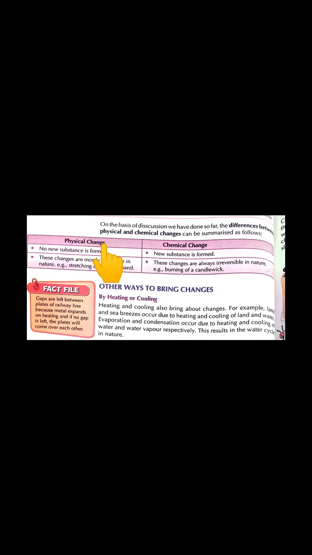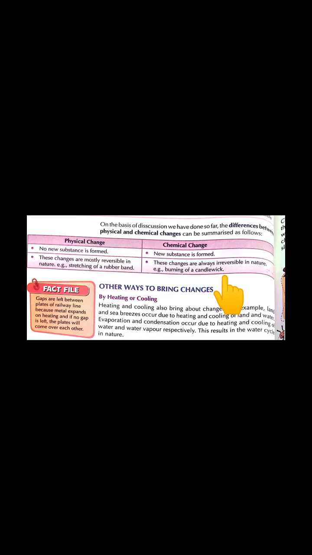So in this video, we are going to discuss the difference between physical change and chemical change. No new substance is formed in physical change. These changes are mostly reversible in nature, for example, stretching of a rubber band. In chemical change, new substances are formed. Second, these changes are always irreversible in nature, for example, burning of a candle wick.